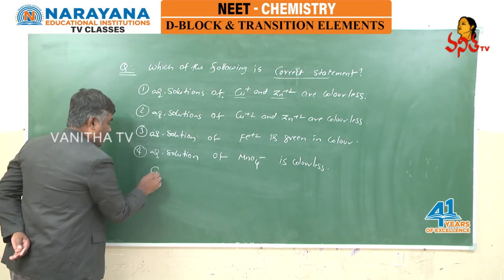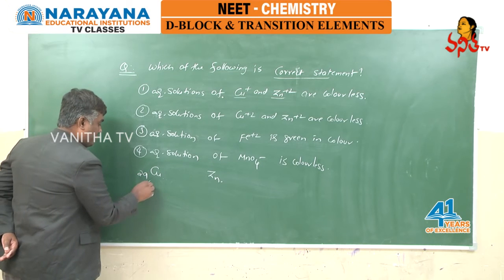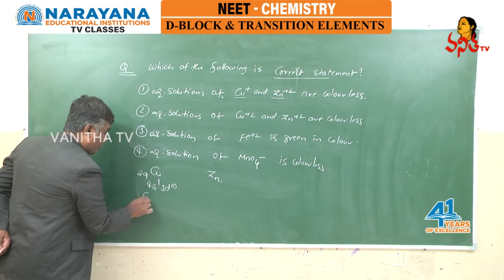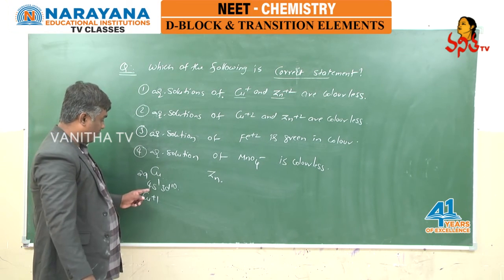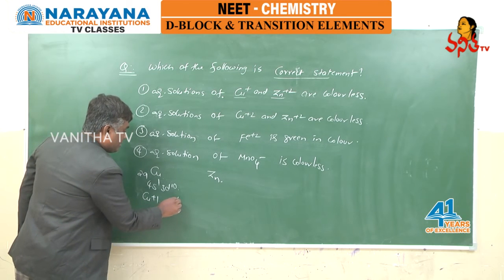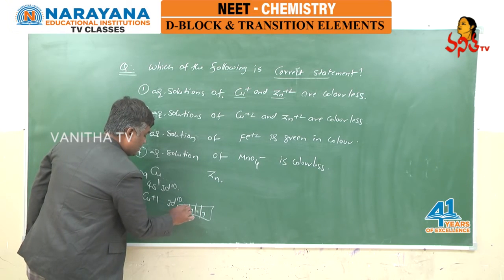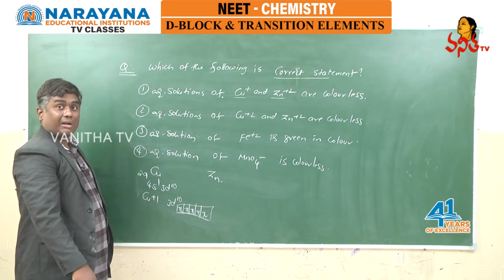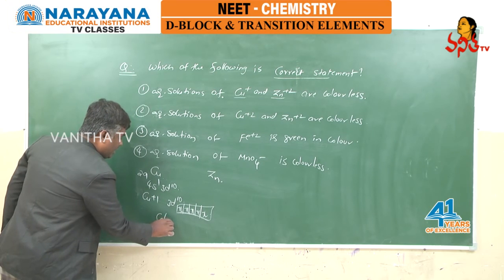If you look at copper, atomic number 29, 4s1 3d10, and they have given copper plus 1. Copper plus 1 means loss of 1 electron from 4s, so it gets a d10 configuration, 1, 2, 3, 4, 5, 6, 7, 8, 9, 10. All are paired electrons, unpaired electrons are absent, so it is not exhibiting any color.